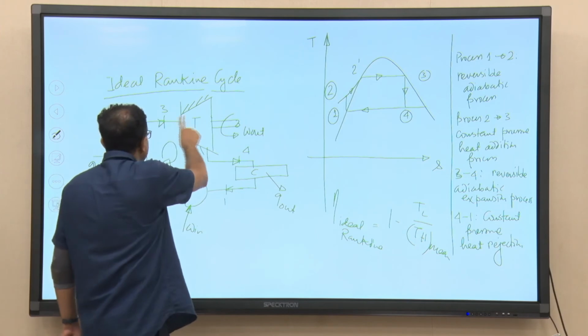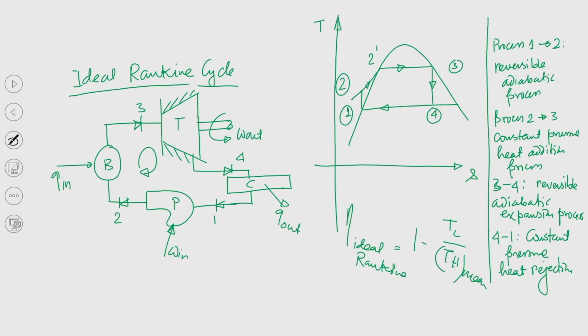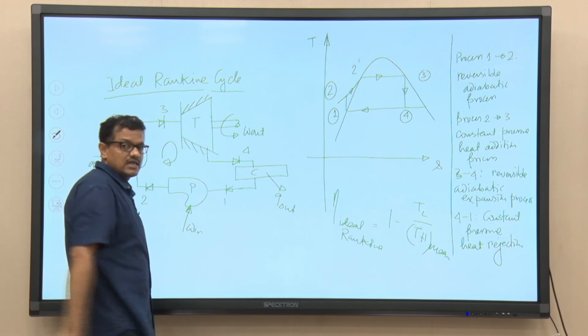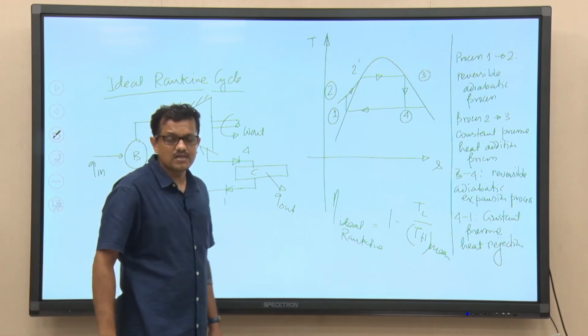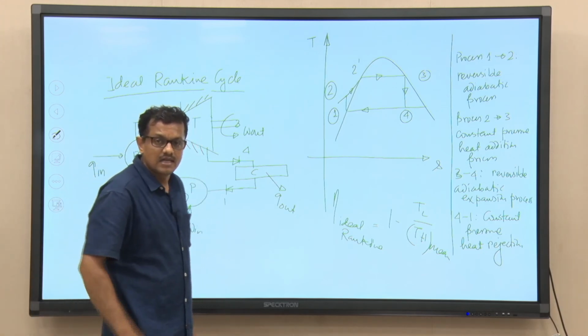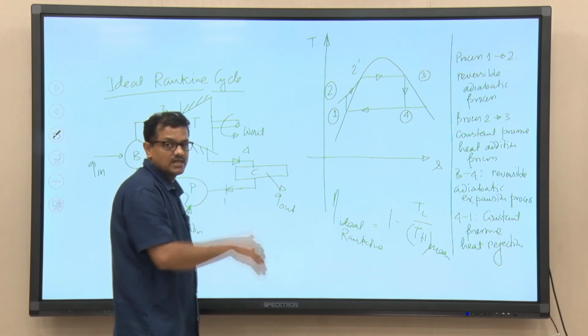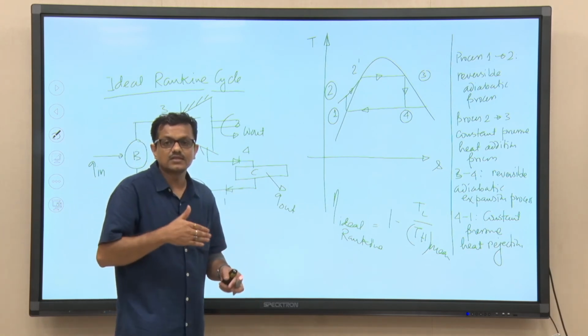All 4 processes constitute this cycle. Process 2 to 3 is constant pressure heat addition, internally reversible. Process 3 to 4 is isentropic expansion, that is reversible adiabatic expansion, internally reversible. Process 4 to 1 is constant pressure heat rejection, again assumed internally reversible.